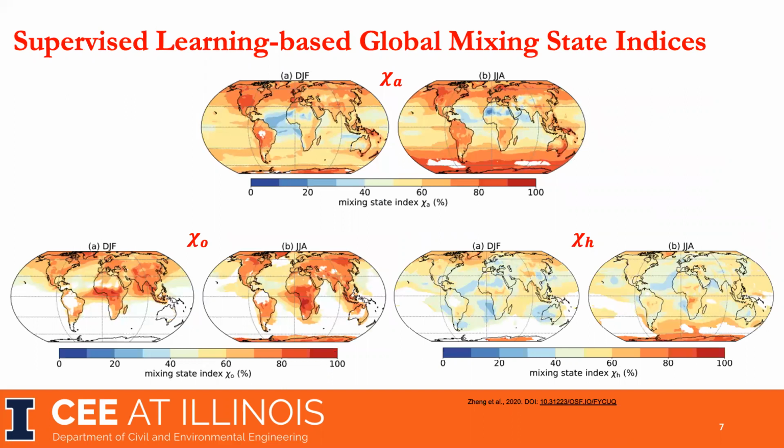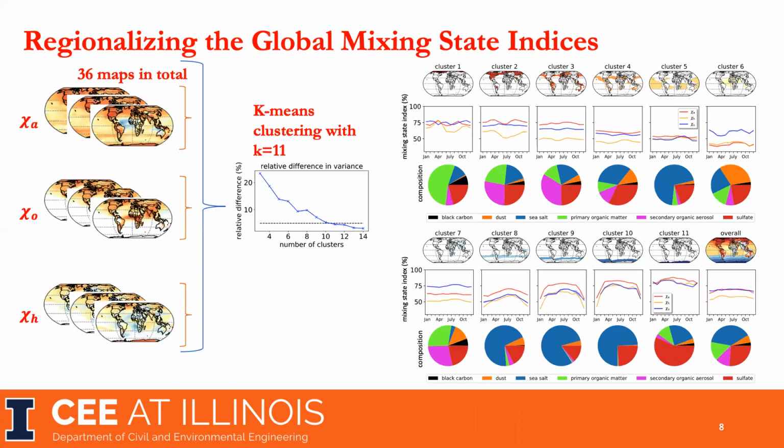Therefore, for global mapping, we develop a surrogate model based on supervised learning, trained from many box simulations. Then we use Earth system model simulation data and our surrogate model, or say emulator, to map different mixing state indices at a global scale for two seasons.